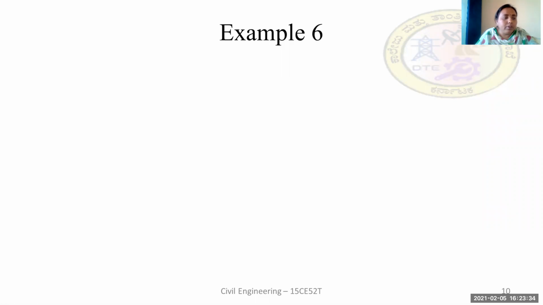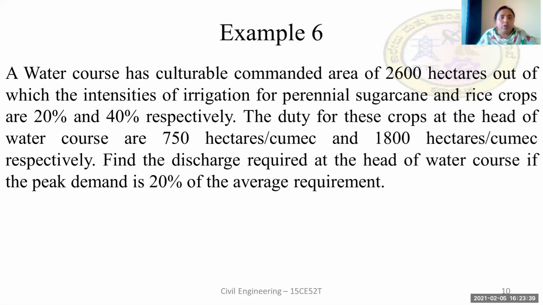Next, coming to the next example. A water course has a cultivable command area of 2,600 hectares, out of which the intensities of irrigation for perennial sugarcane and rice crops are 20% and 40% respectively. The duty for these crops at the head of water course are 750 hectares per cumec and 1,800 hectares per cumec respectively. Find the discharge required at the head of water course if the peak demand is 20% of the average requirement.